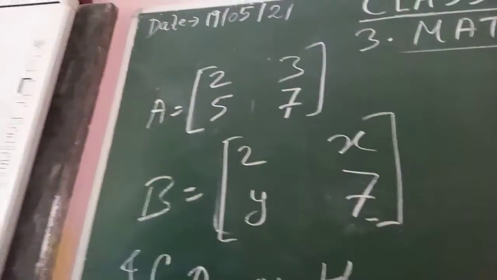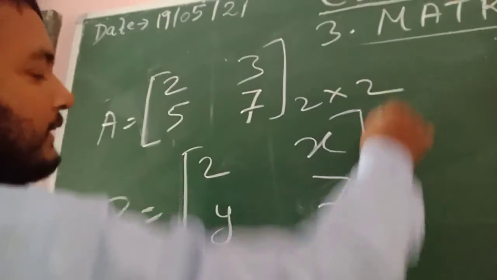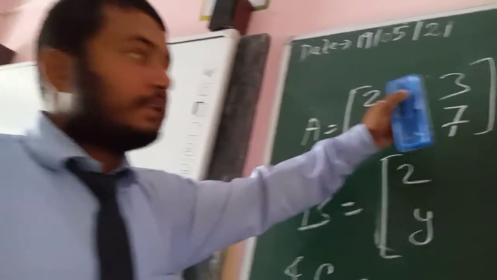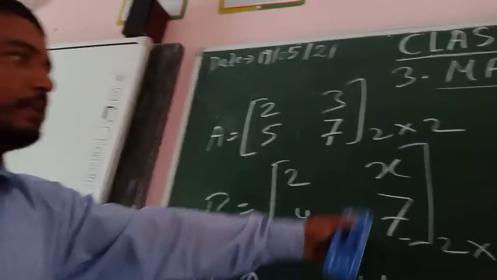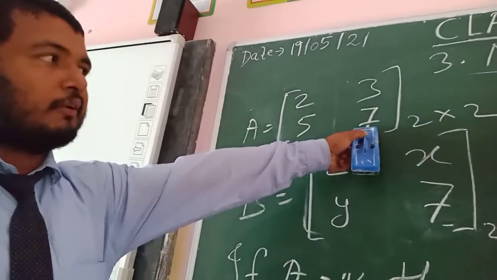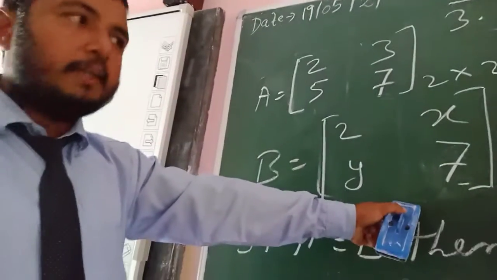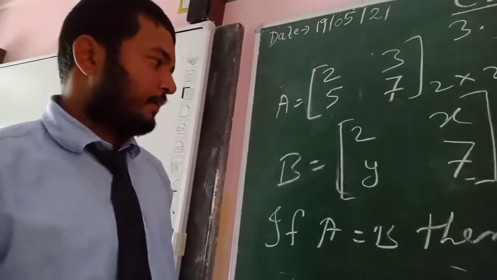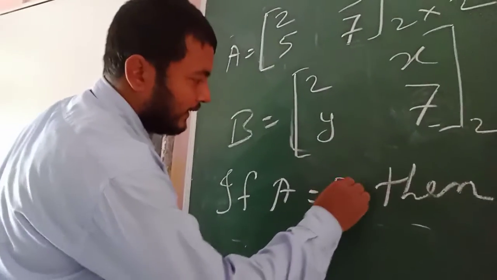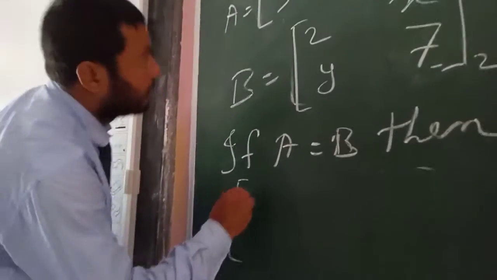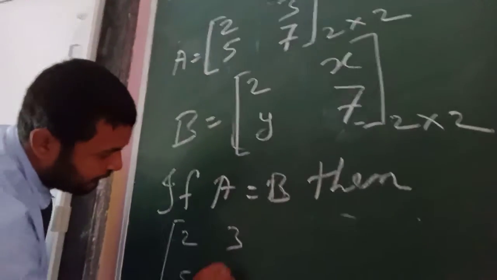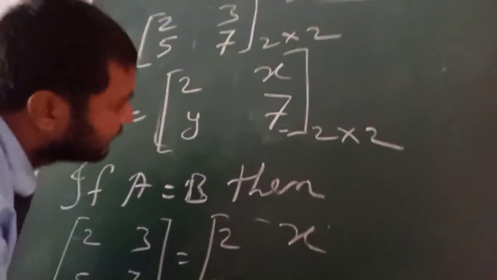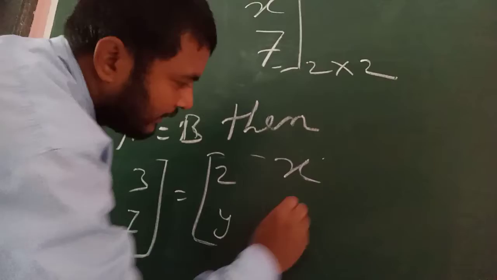Then if A is equal to B, the first condition is satisfied because A is a square matrix of order 2, and B is also a square matrix of order 2. So the first criterion is satisfied. Now to satisfy the second criterion, we have to make these two equal.